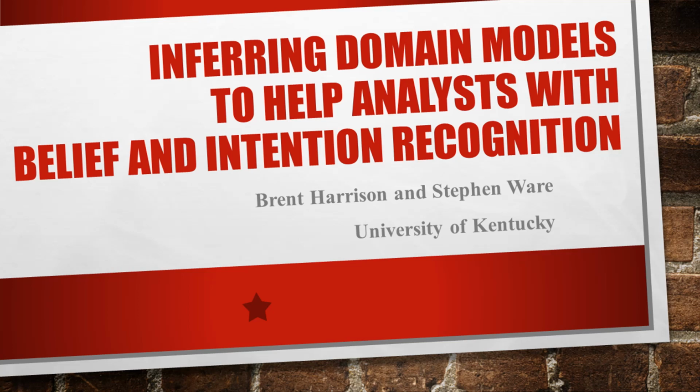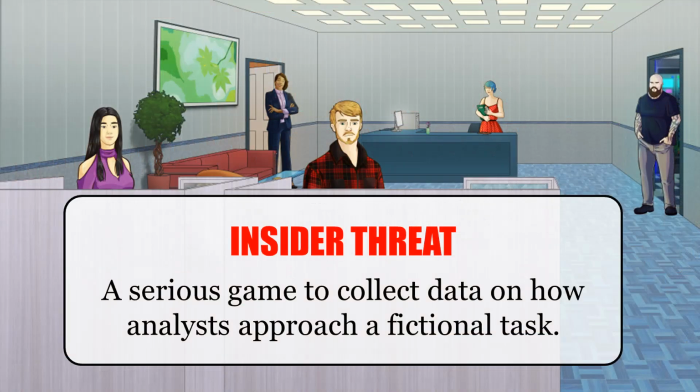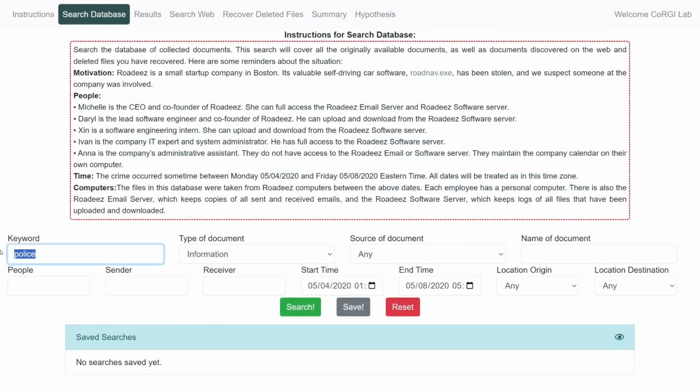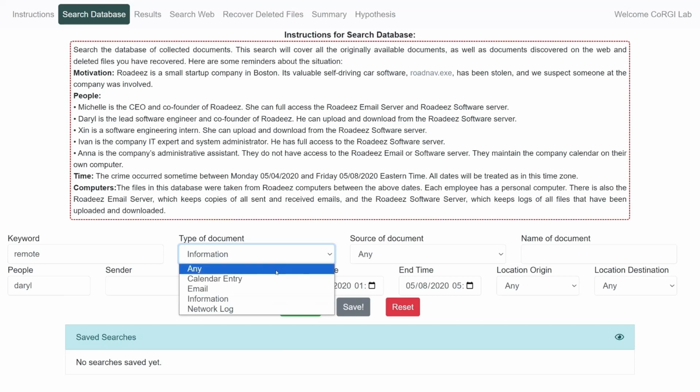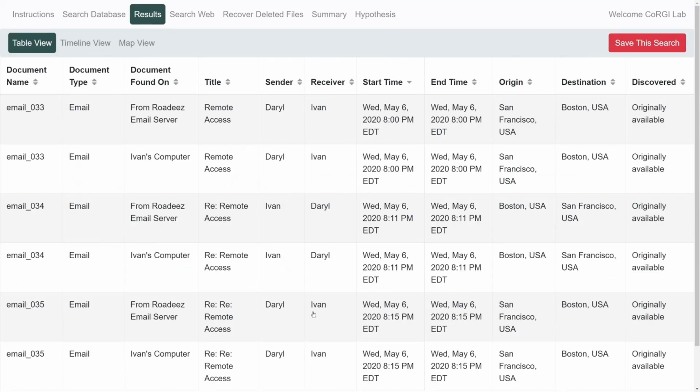Intelligence analysts have a lot of information to sift through and make sense of. Our goal this year was to help them reason about the beliefs and intentions revealed by the actions they observe people taking. In previous years, we developed Insider Threat, a serious game that allowed us to collect data on how intelligence analysts work. When valuable software gets stolen from a fictional startup company, players search through a large set of emails, calendar events, server logs, and other documents to determine who stole the software and how.